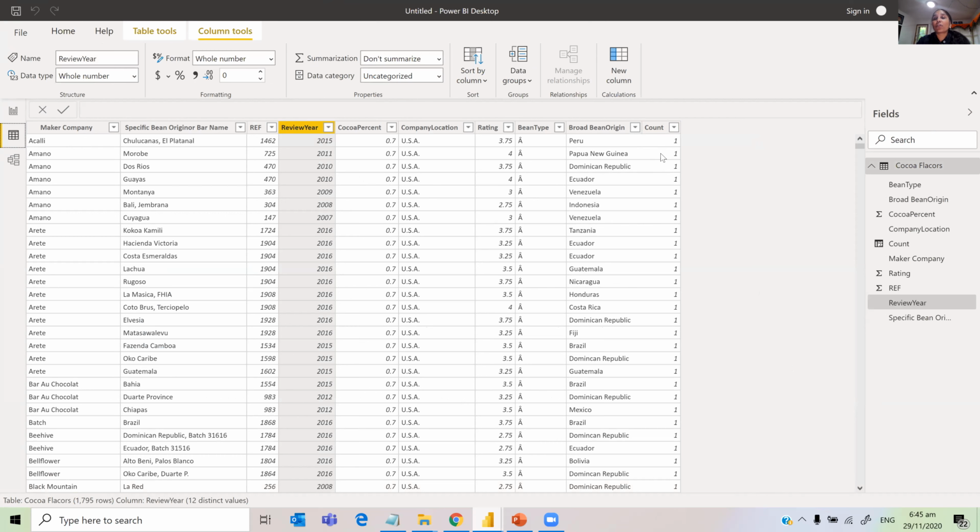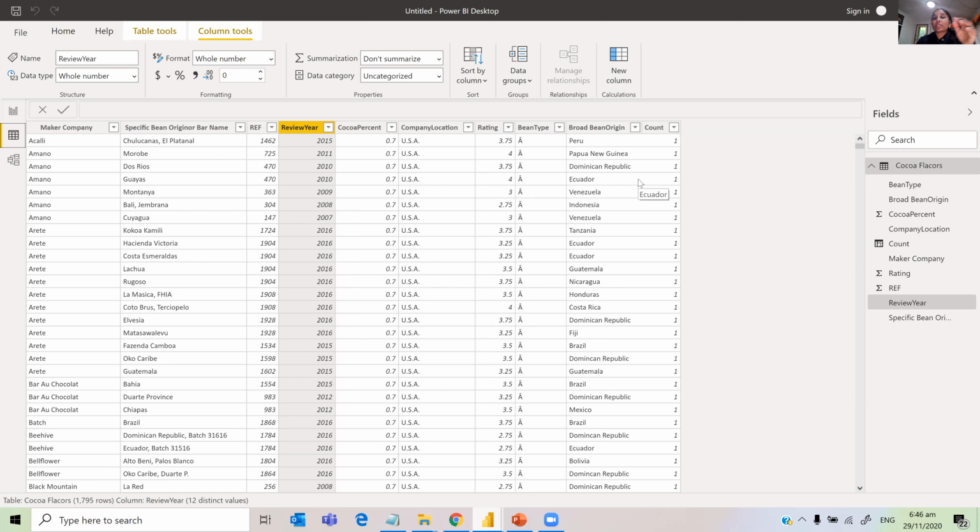Only then can you create a column. For example, if you are creating a sales profit for each of the rows here, then you can create a column. Otherwise, if you want to create something like sum by category, that can be a measure.